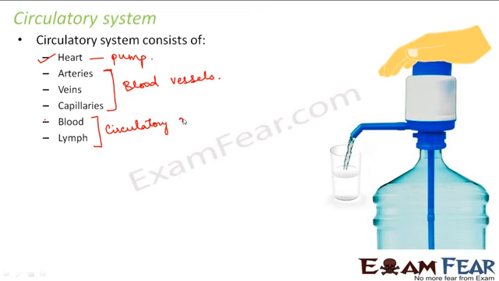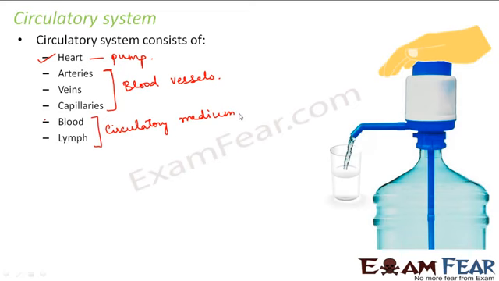They form the circulatory medium because whatever it is, the gases or the food materials or the nutrients or the waste products, they are carried through this medium of blood or lymph. Now this blood is enclosed in the blood vessels. There are three types of blood vessels: arteries, veins and capillaries.